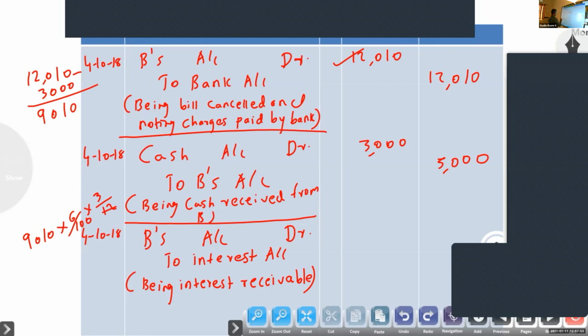So you will get 135 point something. You have to write the round figure; 0.5 or above means 136 we can write here, below 0.5 only 135. So 9,010 into 6% into 3/12.